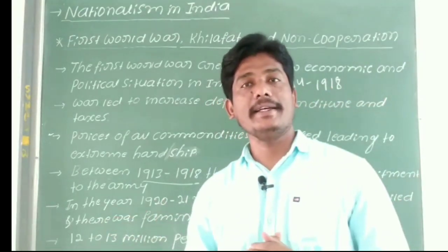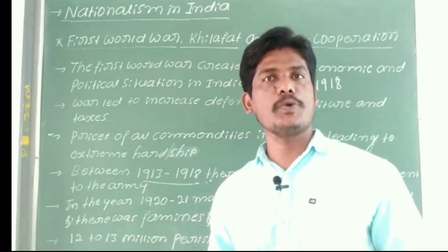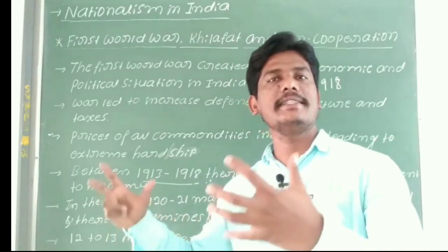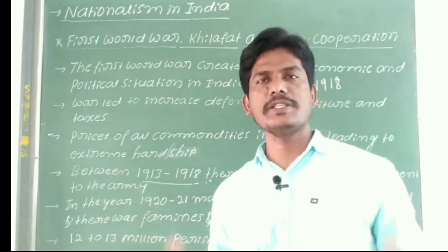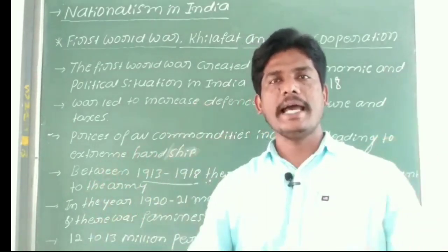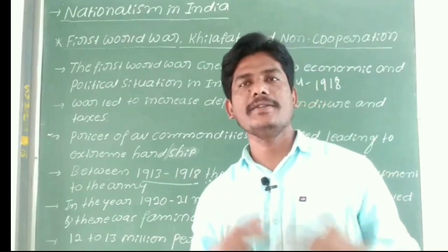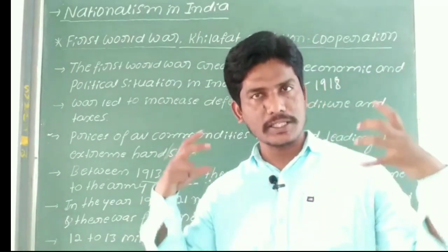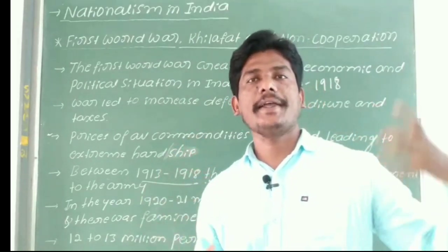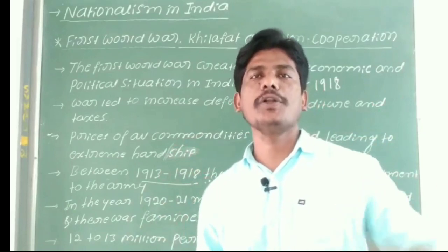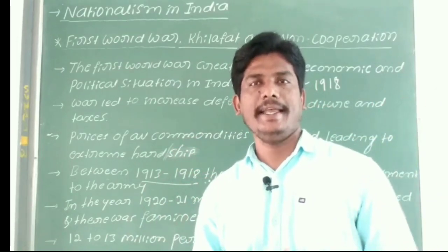So on one side the Britishers' force, on another side this natural disaster. All of these directly affected the Indians to start a revolution, to start a struggle against the British rule or colonialism in India.